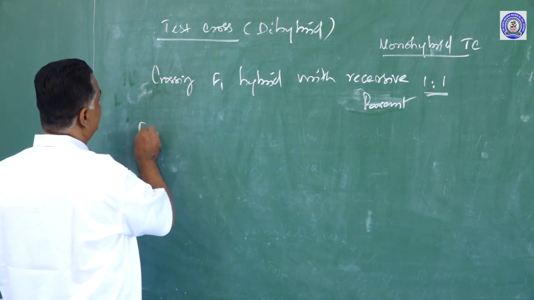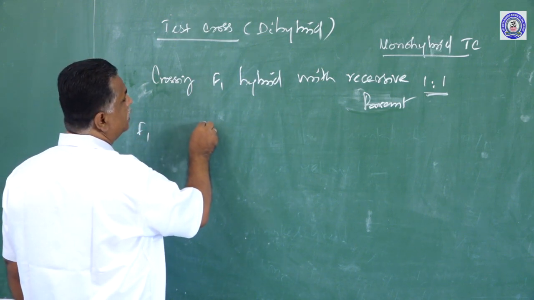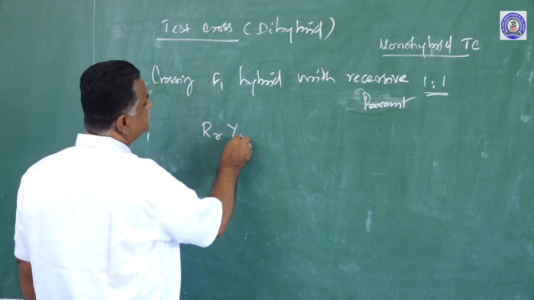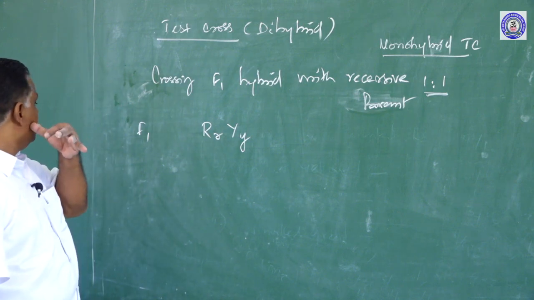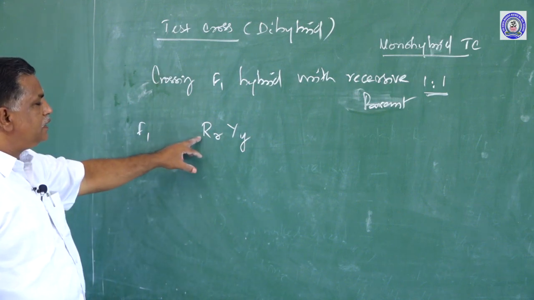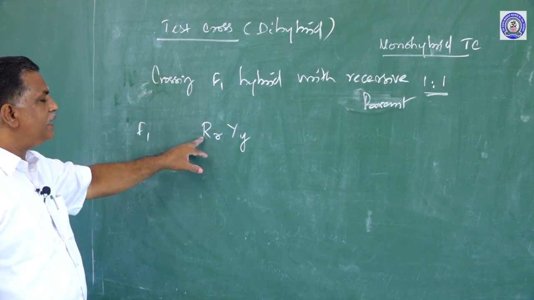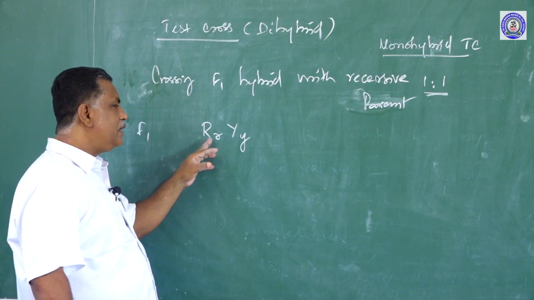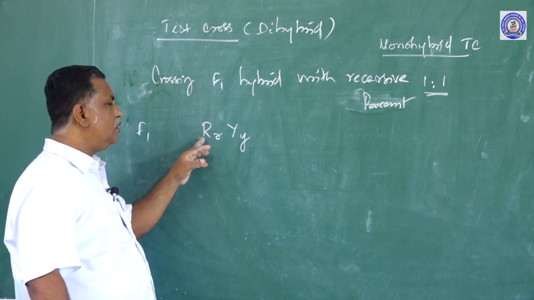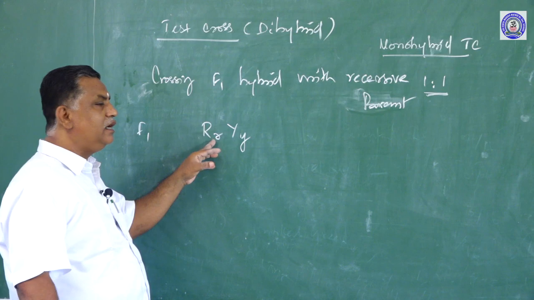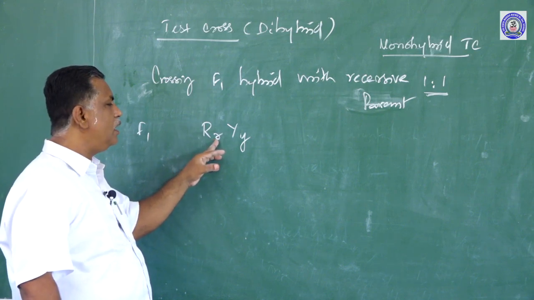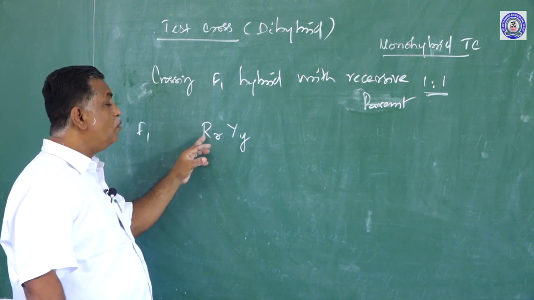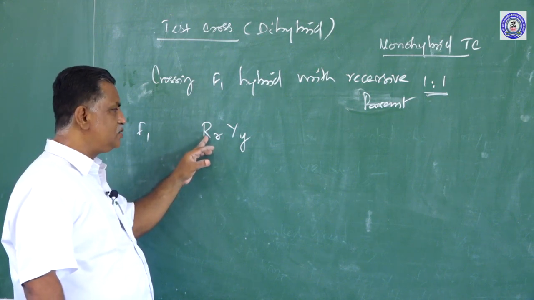In the F1 hybrid, we have capital R, small r, capital Y, small y. So this has a dominant allele and a recessive allele for each character. Here round is the dominant character, indicated by capital R. Wrinkled is the recessive character, indicated by small r. They are together, and only the round character is expressed here.